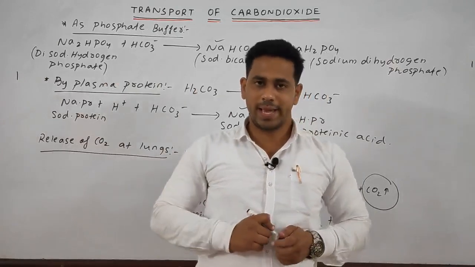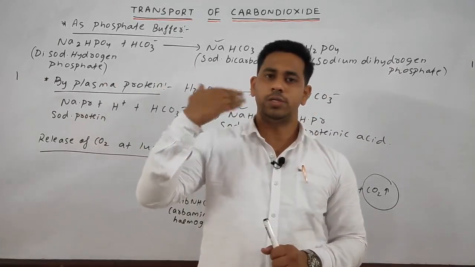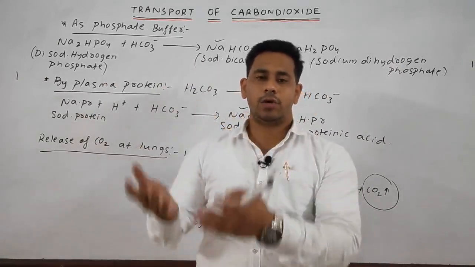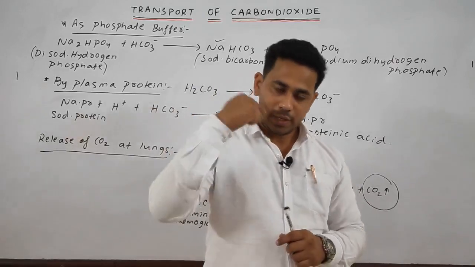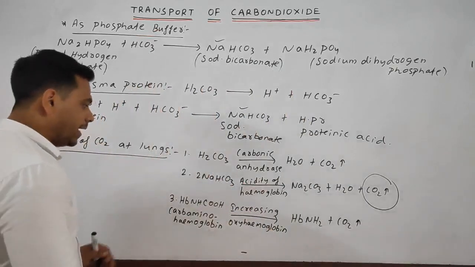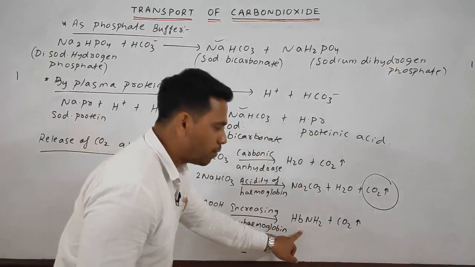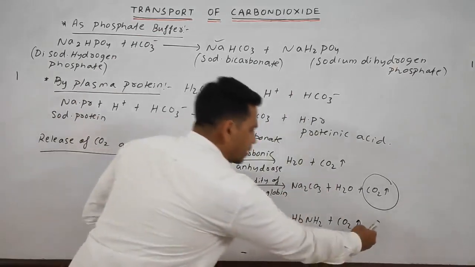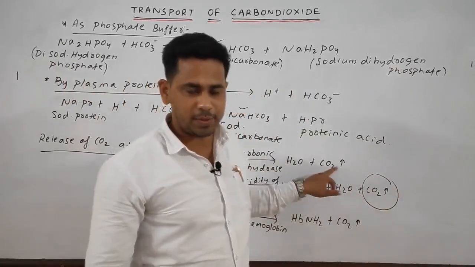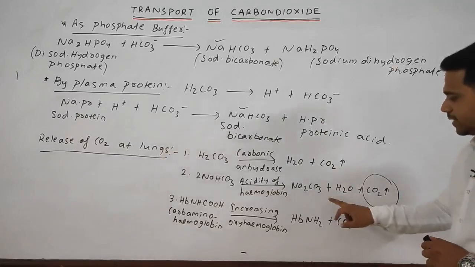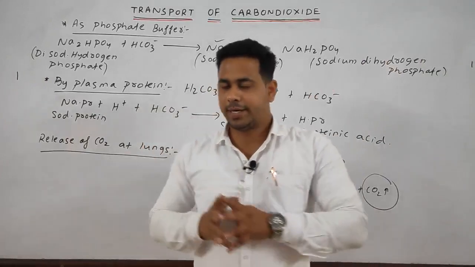In the lungs, the partial pressure of oxygen is high, so oxyhemoglobin forms. Increasing oxyhemoglobin helps in dissociating the carbaminohemoglobin into the amino group of the hemoglobin, and the carbon dioxide is eliminated. So, in this way, three ways: this one is around 5%, this one around 10%, and this one is your major portion, 85% of the carbon dioxide eliminated.